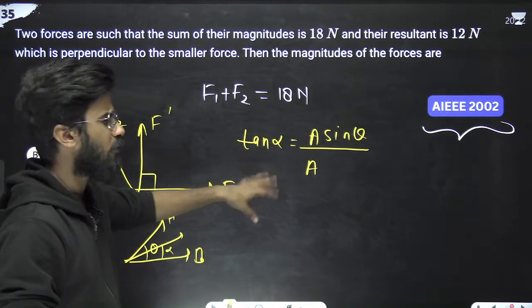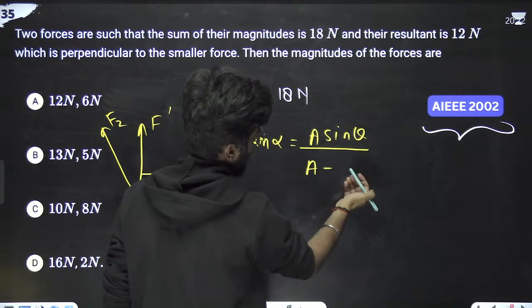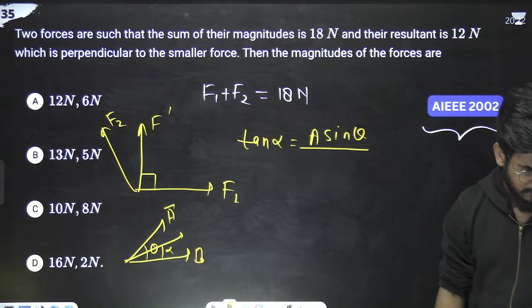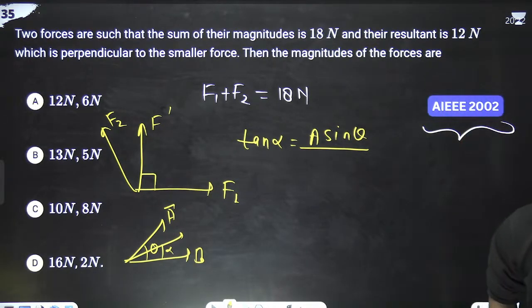What was the expression for the resultant angle? I don't remember the expression exactly. Do you remember? Anyone? What was the expression of tan alpha?